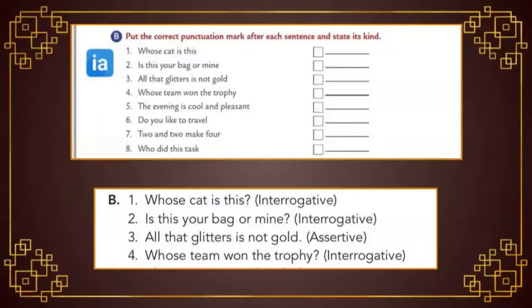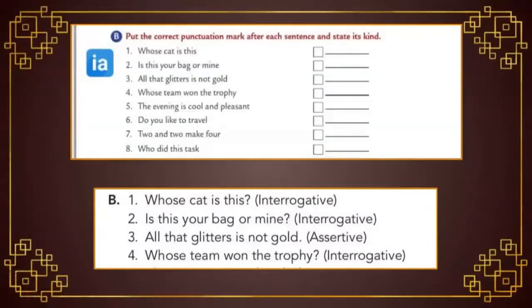Let's move to the third one. All that glitters is not gold. Is it a question? No. Is it an imperative sentence? No. Is it an exclamatory sentence? No. It is an assertive sentence because it tells us something, started with a capital letter, and at the end of the statement we put a full stop. Students, inside the box put a full stop and write the answer as assertive. Assertive or declarative.